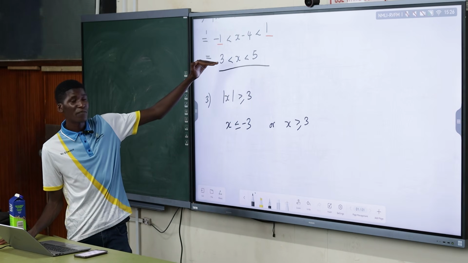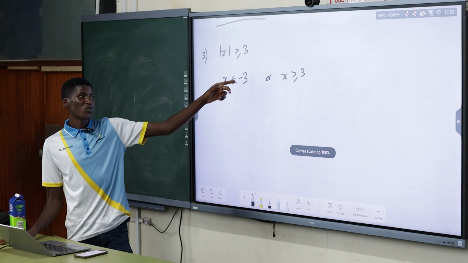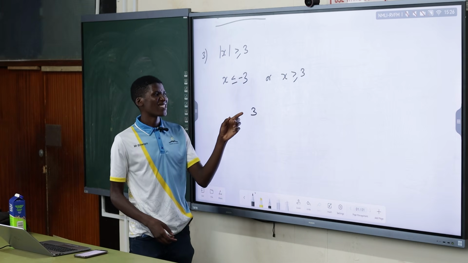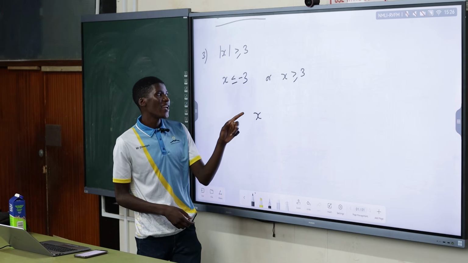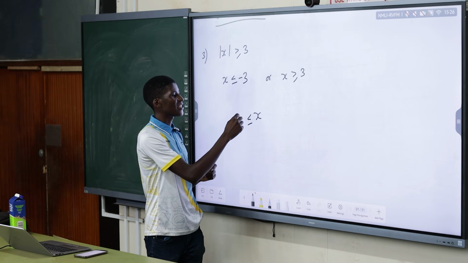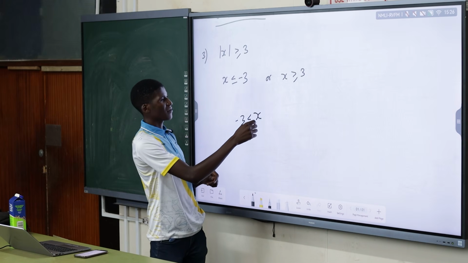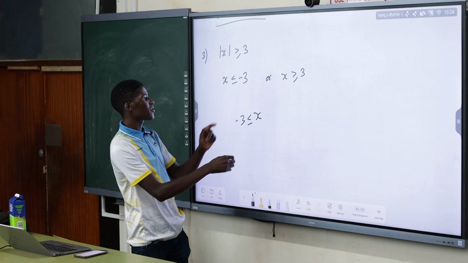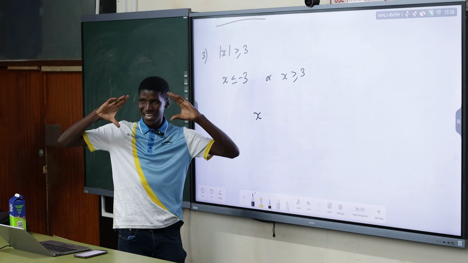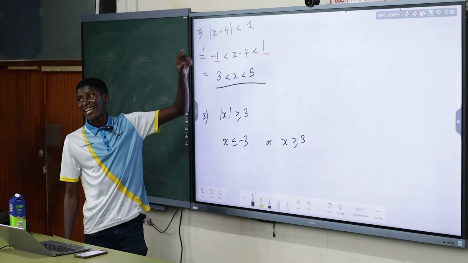You can't combine those. No, you cannot combine that, because if we put 3 inside, we would have to put x inside as well. This x must be greater than -3, so greater than or equal to -3. With this one, x must be less than or equal to 3. You can't combine them, it won't work. You can only do that when you are doing less than.